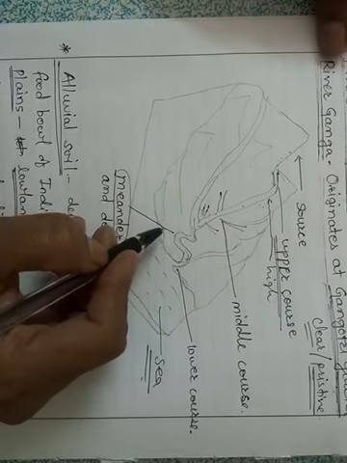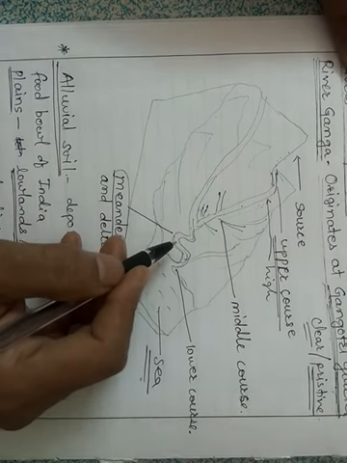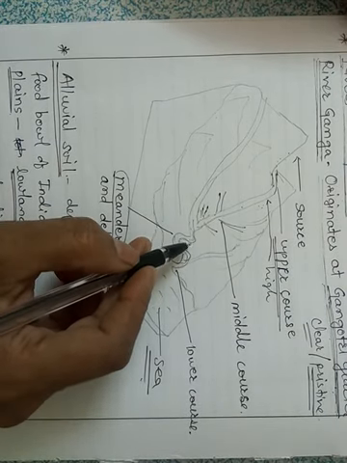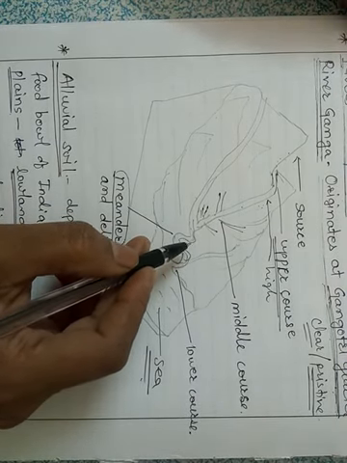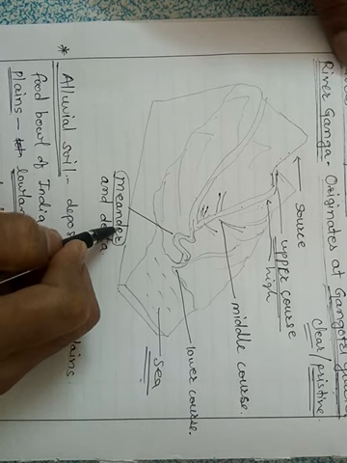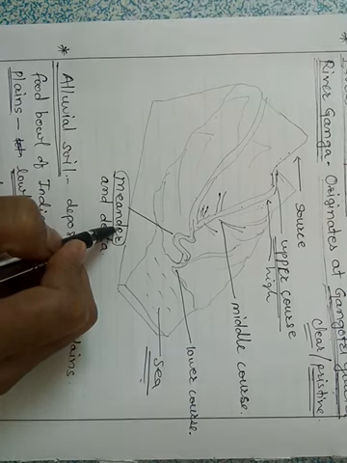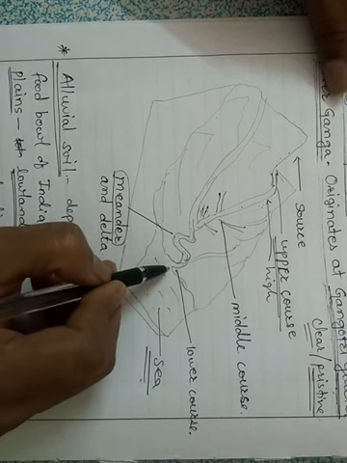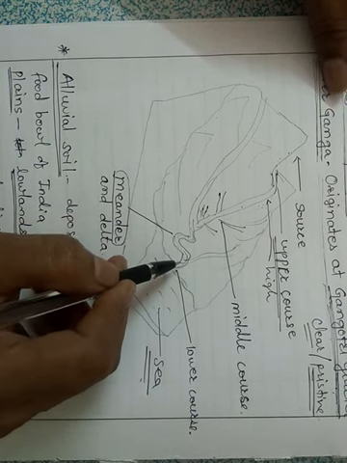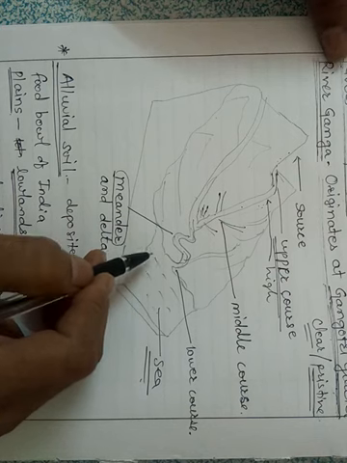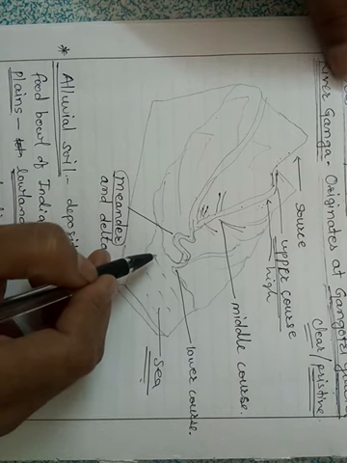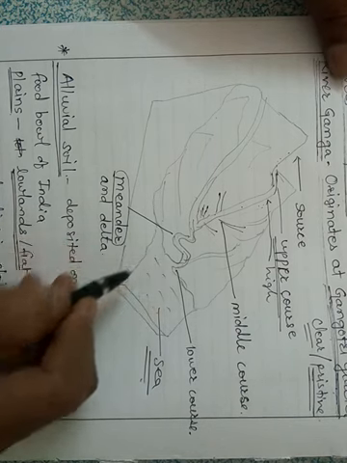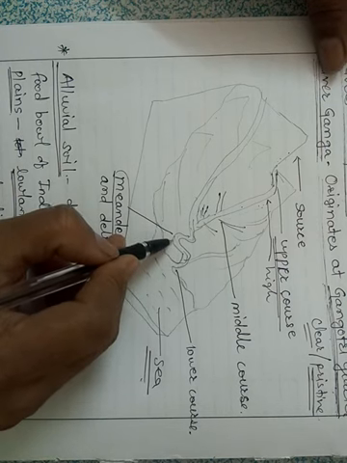It flows like this because it is flowing through the plains with a large quantity of water, so it forms this type of loops, which are called meanders. In its final journey, the lower course in the plain areas, the river forms deltas.